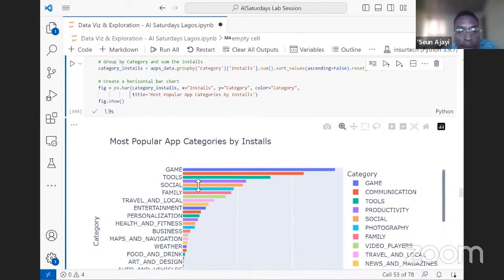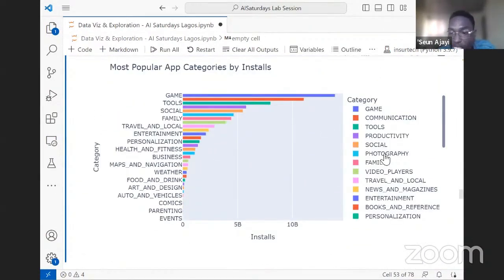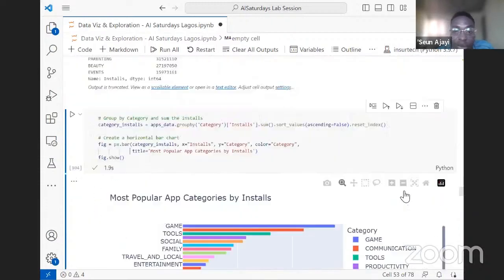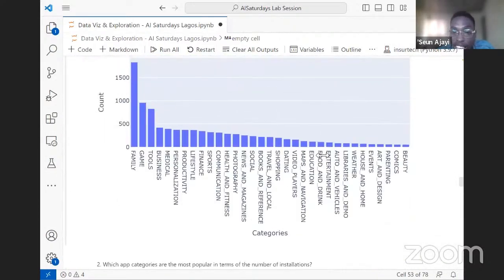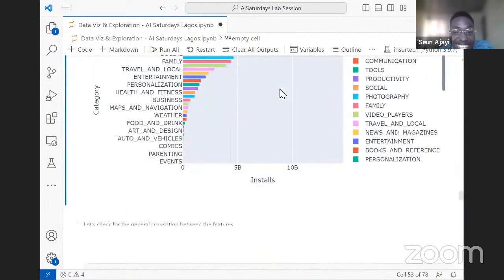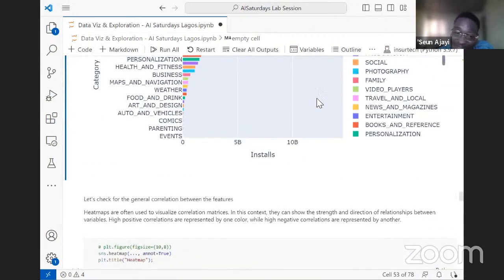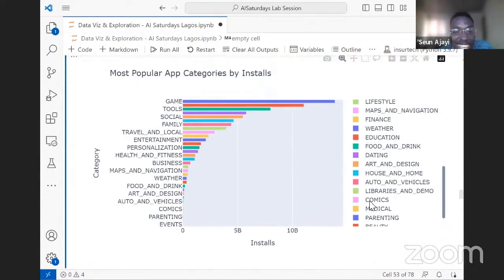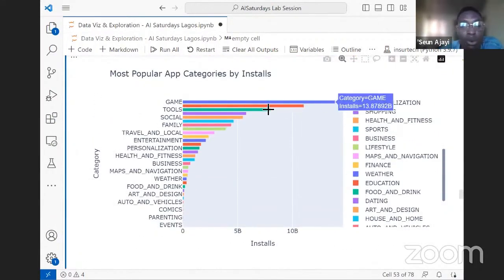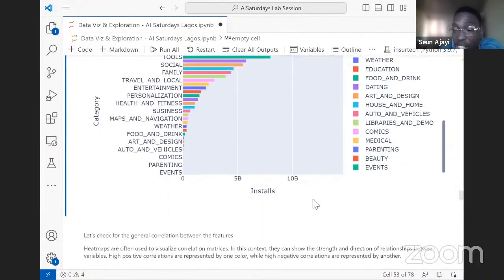So again, you agree with me that Plotly is doing justice to this plot for us, and it's giving us something that looks beautiful, something that pandas wouldn't have done. There was something about data ink in the last lecture, and that is why I would prefer Plotly over what Seaborn is giving me here. But in this case, I think the coloring is relevant. In as much as we want to pass across information, we can also choose to do some designing. So the coloring is not totally bad.